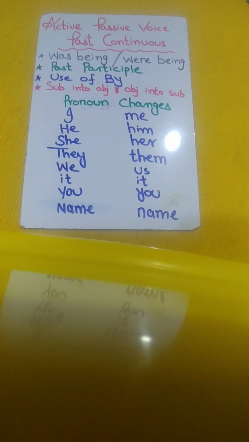Okay, and pronoun changes will be there. Let me show you. I will be changed into me, he into him, she into her, they will change into them, we will be changed into us. It, you, and names we will not change, they will remain the same. These are the pronoun changes, helping verb, use of by, third form of the verb. These are the rules of passive voice for past continuous tense. Now I will show you examples of past continuous passive voice.